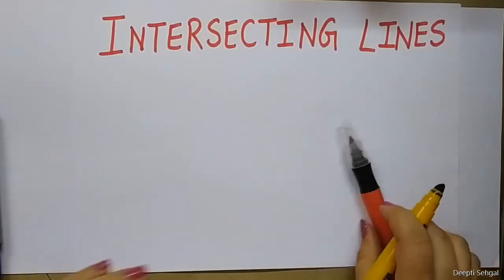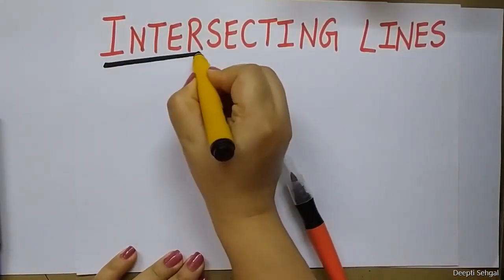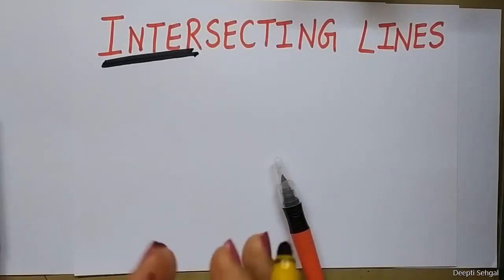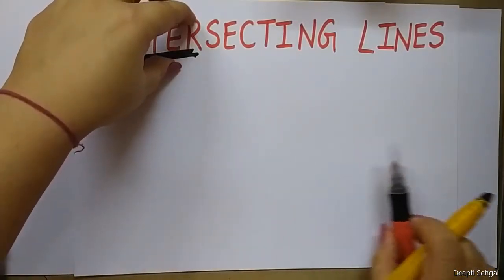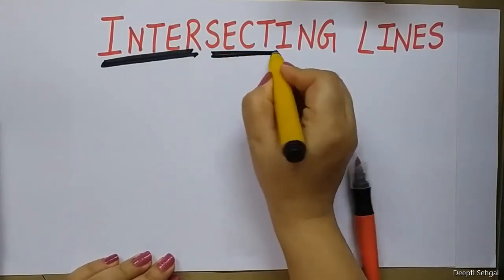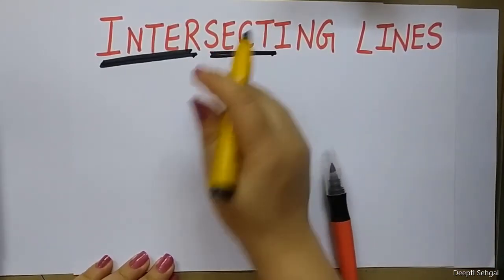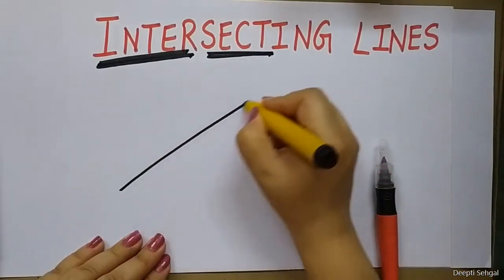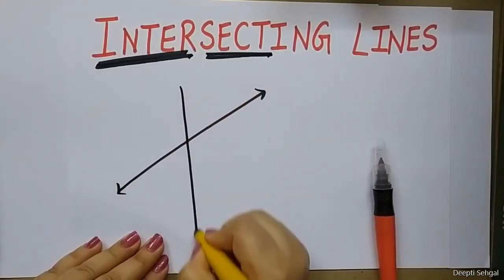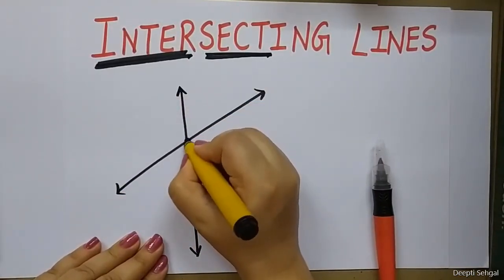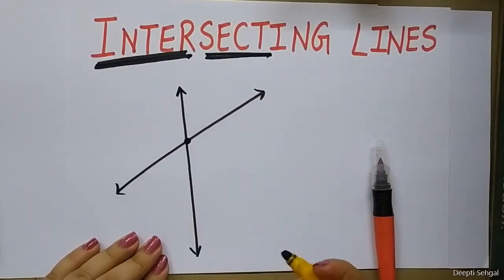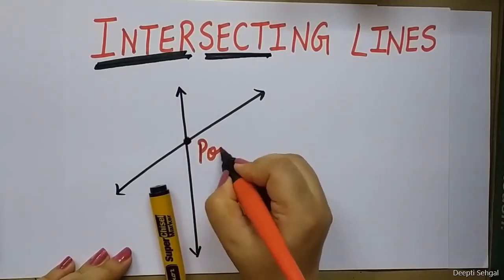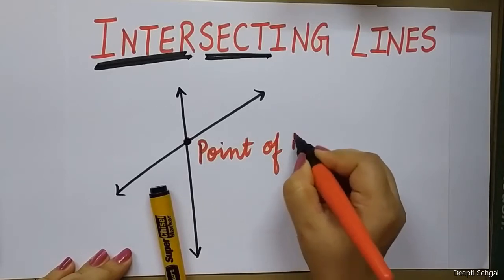Let's learn about intersecting lines. So inter, as the word is saying, what is the meaning of inter? Inter means between or among two groups or three groups. Sect means parts. Lines that cross each other at a point and make parts are called intersecting lines. This line is going here and this line is going here and they have intersected here, then these two lines are called intersecting lines. And this point is called the point of intersection.